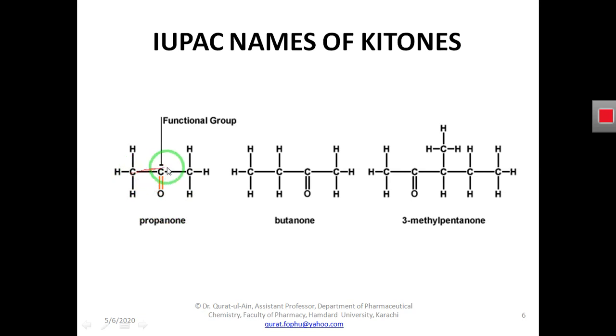So here you can see this is a 3 carbon molecule, so it would be propane. If there were no carbonyl group, it would be propane, but it has a carbonyl group. So we use the ONE suffix at the end of this name and call it propanone. Similarly, we call it butanone, and similarly 3-methyl pentanone.